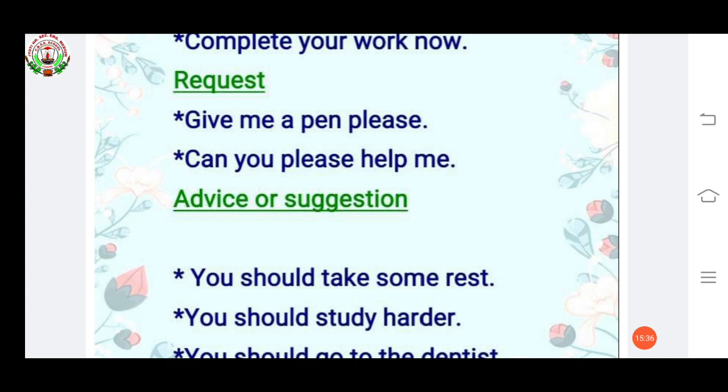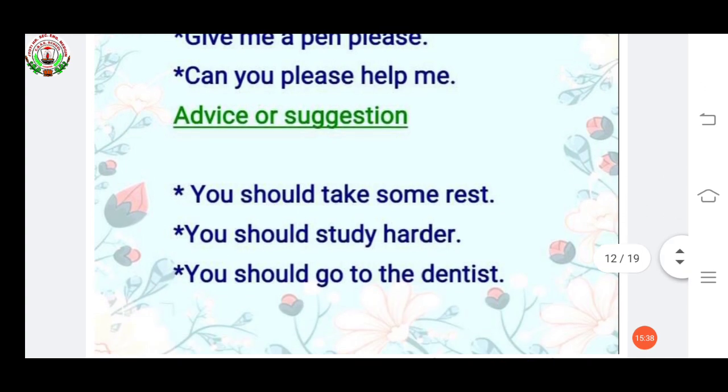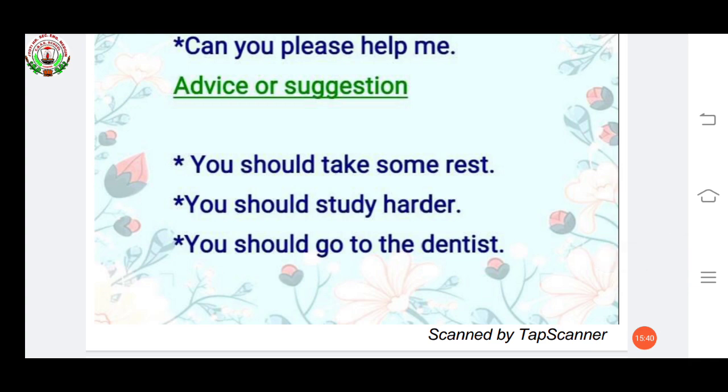Okay? Now advice or suggestions. You should take some rest. When can we say this? If we see someone working all day, then we can say, you should take some rest. It's advice. You should study harder. If you see someone failing or weak in some subject, then we can say, you should study harder, or you should work hard.